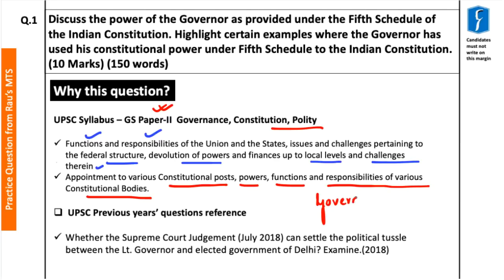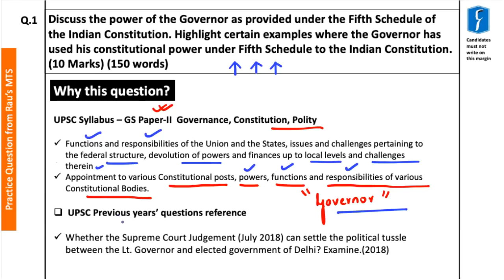Now, the office of governor is a constitutional post as provided under the Indian Constitution. So, any powers, functions, as well as responsibilities of the constitutional post of governor become a part of our syllabus of mains examination under GS paper 2. So, it is in this respect that this particular question assumes significance with respect to our upcoming mains examination.